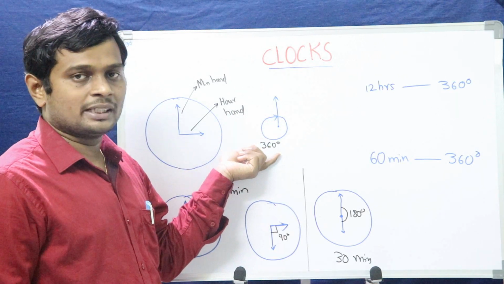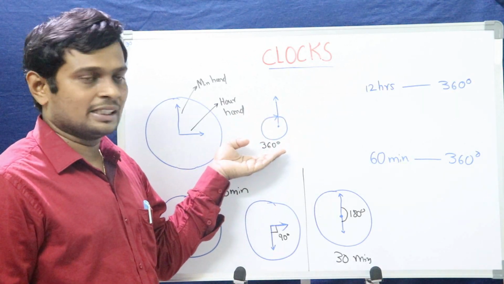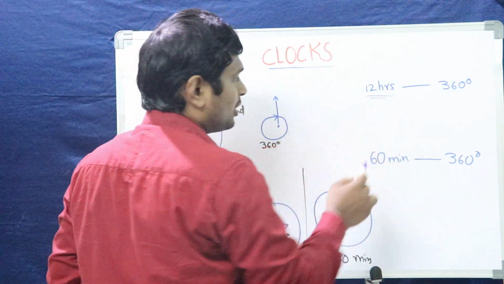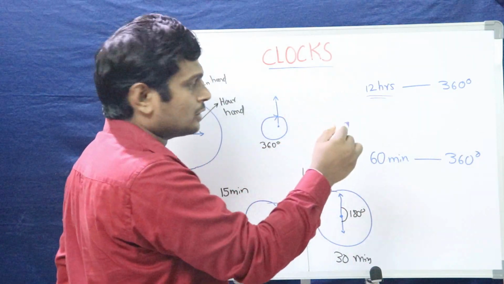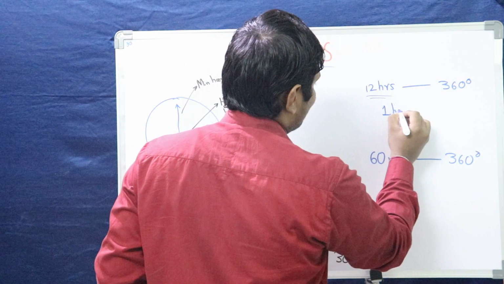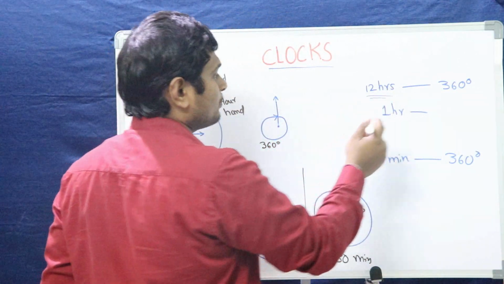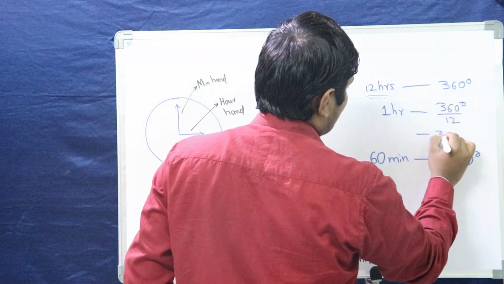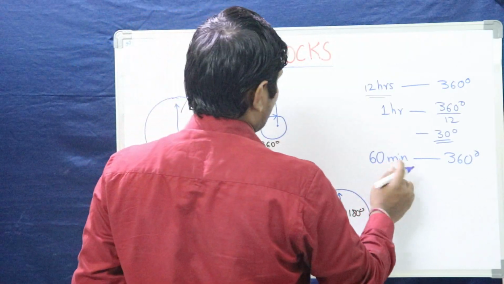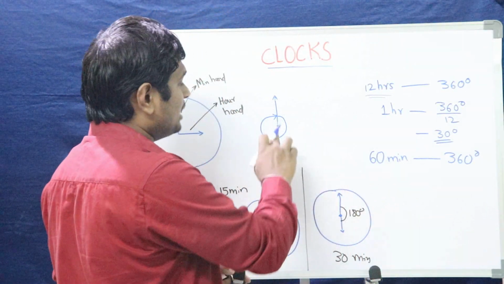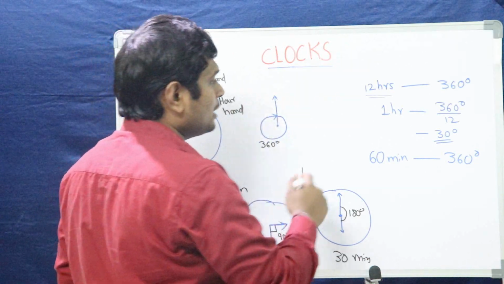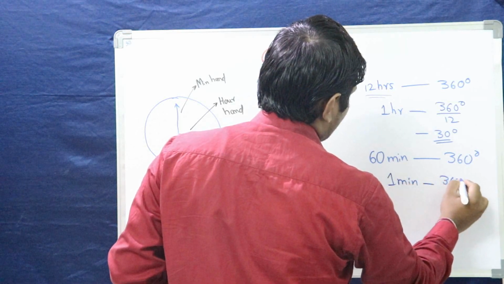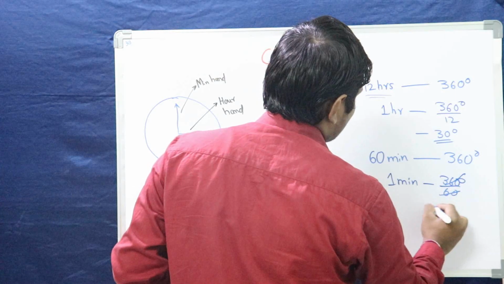How much angle will it rotate? Both hands will rotate 360 degrees to reach the same point. For the hour hand, it takes 12 hours to travel 360 degrees. So in 1 hour, how many degrees will it travel? It will travel 30 degrees. In the case of the minute hand, it takes 60 minutes to reach the same point. So in 1 minute, how much angle will it trace? 360 divided by 60, that is 6 degrees.